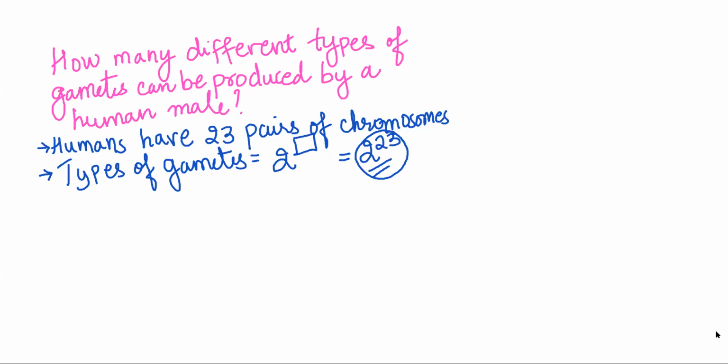Now, those who have written incorrect, it is just a very small error. Sanskriti correct. Shardi correct. Shrishti correct. So, the human female also has 23 pairs of chromosomes. Human male and human female have to have the same number of chromosomes. So, if the human female has 23 pairs of chromosomes, that means the human female will also produce 2 raised to 23 types of gametes.